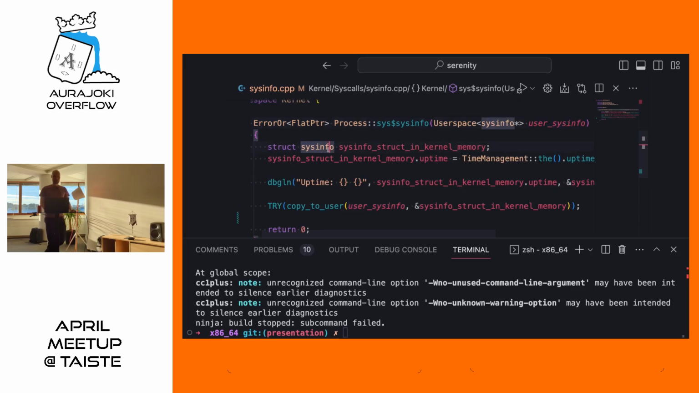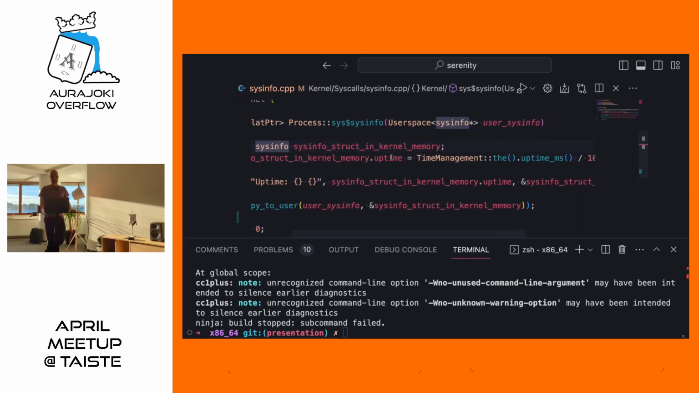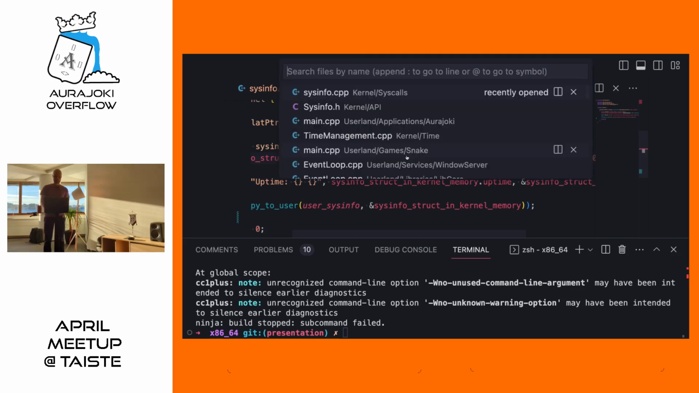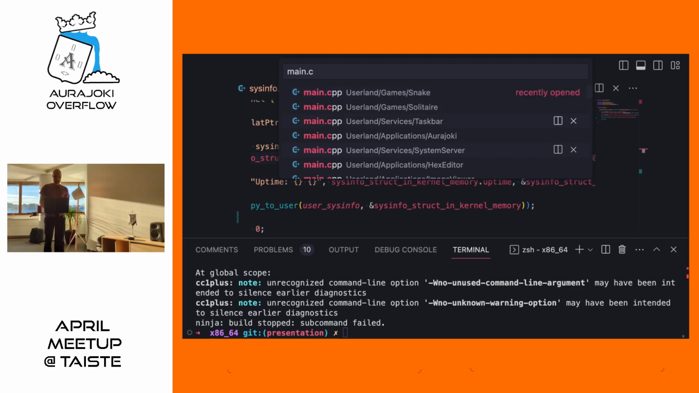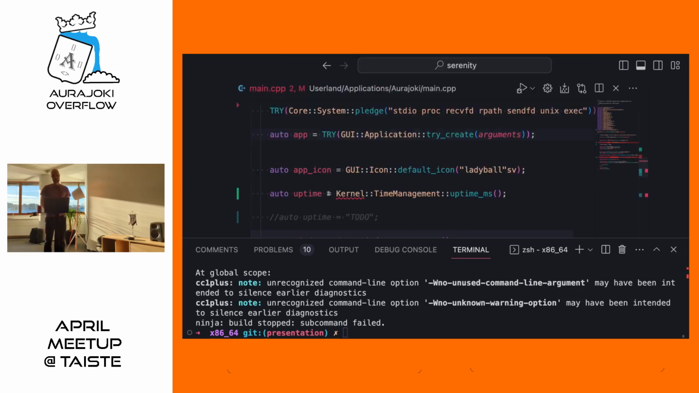Then we initialize here. This is now in the kernel, of course. The sysinfo structure. We set the member with the uptime thingy we tried to do in our Aurajoki application already, but it crashed. It didn't compile. By the way, if we would be able to somehow access that time management thing from our user space application, so if we would somehow figure out the memory address where that time information is, just try to read it.